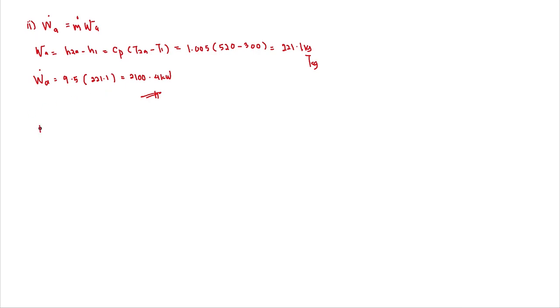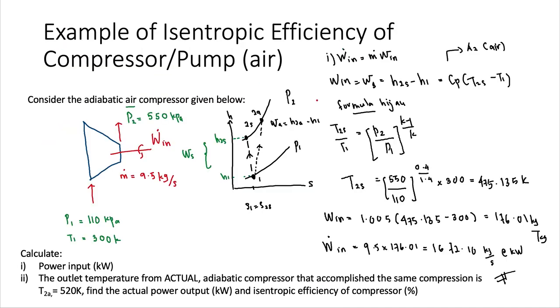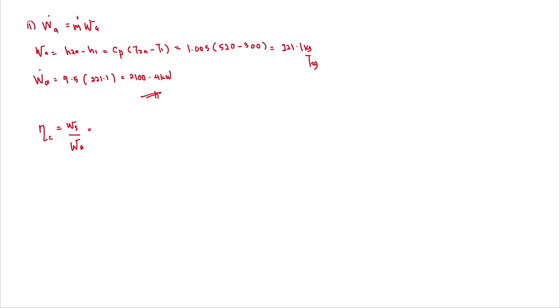Next, the isentropic efficiency of the compressor. From the formula, we know that it is the ratio of isentropic work over actual work. Isentropic work we found in the previous question. WS is 176.01. So 176.01 divided by WA here, 221.1, then we will get